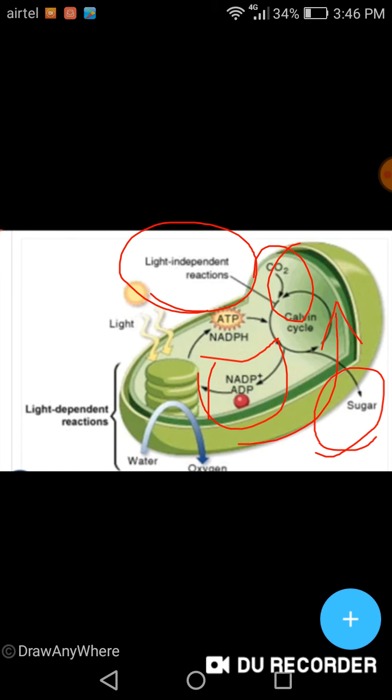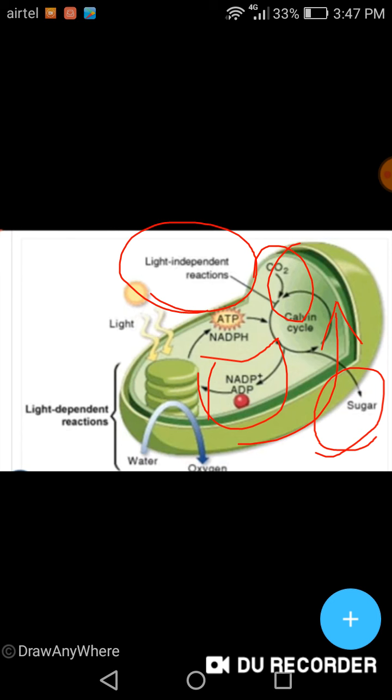The whole process takes place in a series of steps. Finally the glucose is converted into starch. Now you can see the ADP over here. ADP and NADP are formed in the dark reaction. Then they go back to the light reaction.